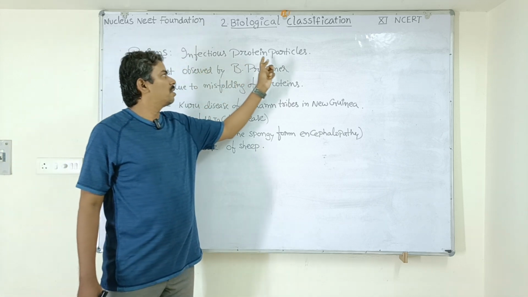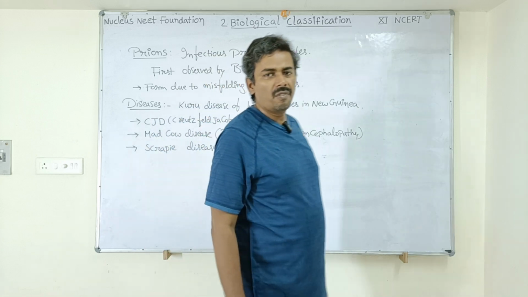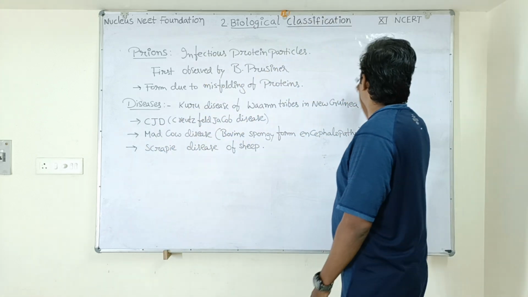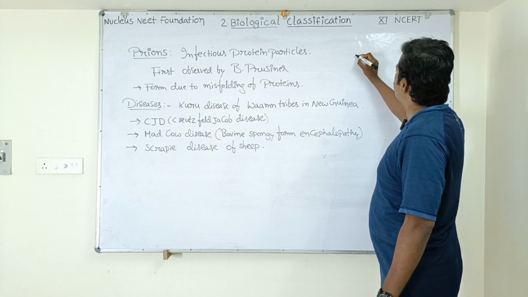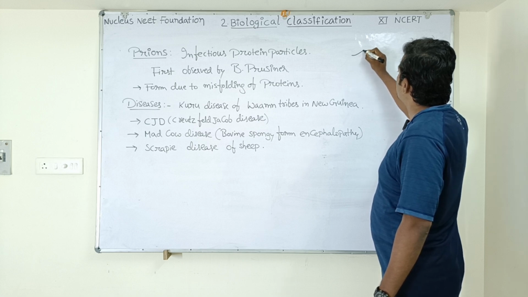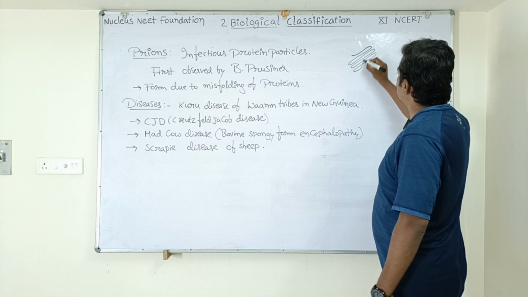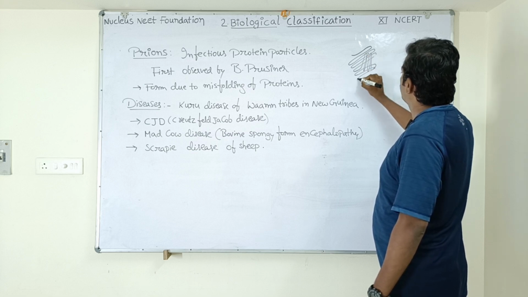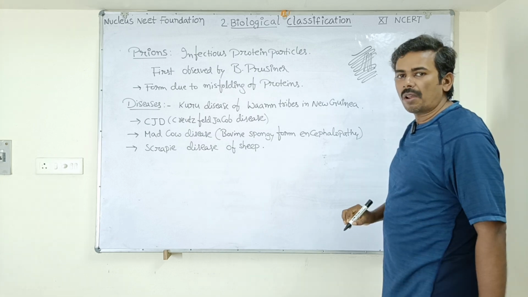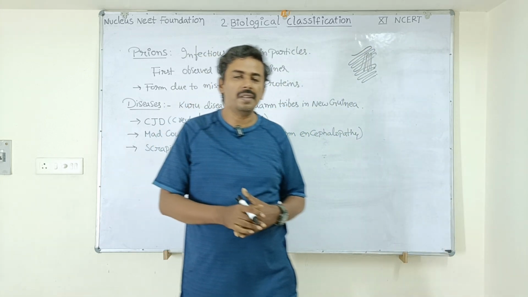Prions are infectious protein particles. Just like viroids, these are also infectious. And what is their structure? Their structure is something like this. They are made up of a polypeptide chain like this. The polypeptide chain undergoes folding in the form of beta pleated sheets.